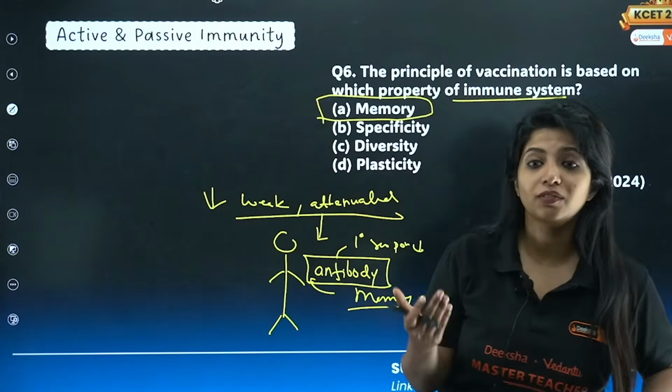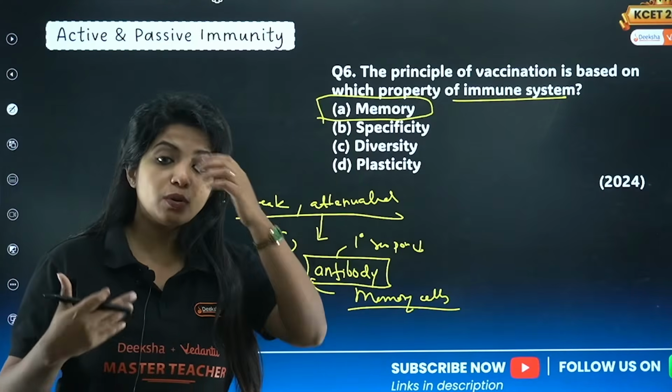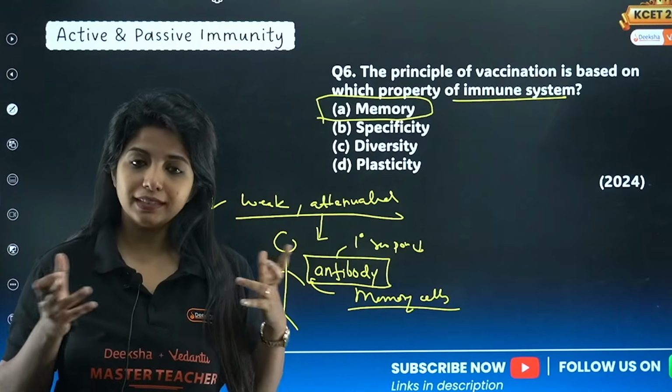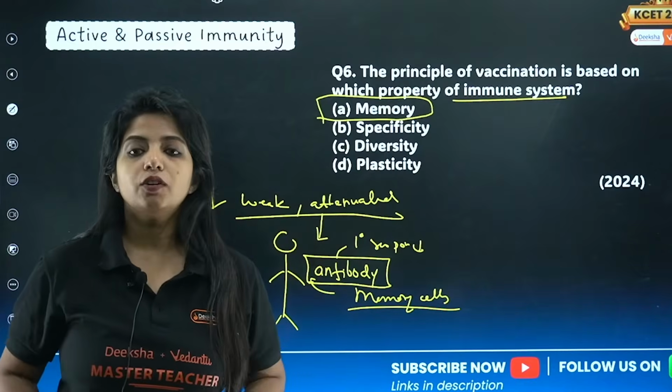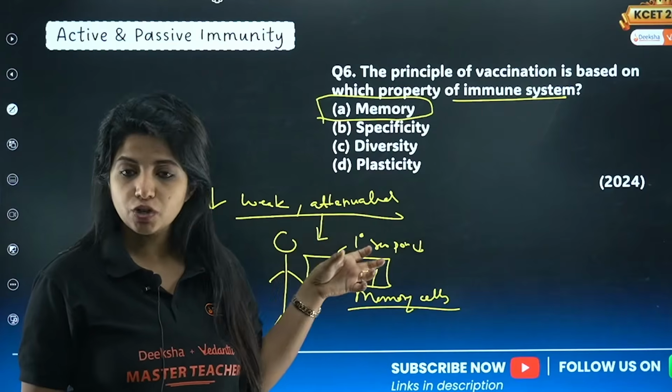We had the polio vaccine when we were kids, my dear children. Why? Because of the polio virus, because we wanted to stop the effect of the polio virus. That was also done for the same reason. So we have vaccinations ongoing to protect our body, and it works on the principle of active immunization, where memory